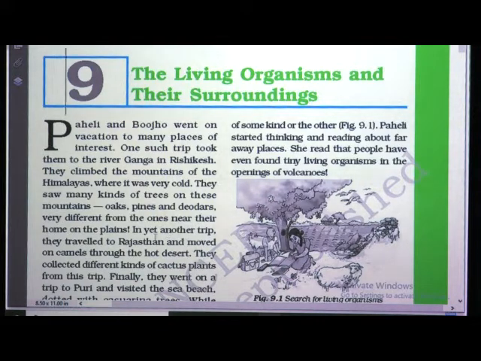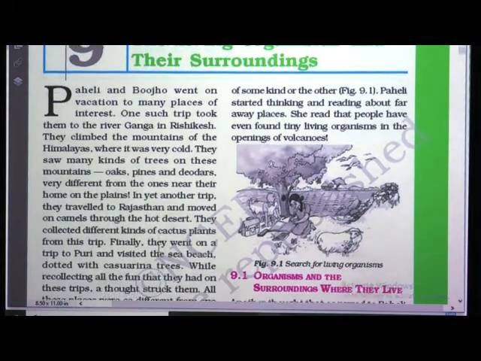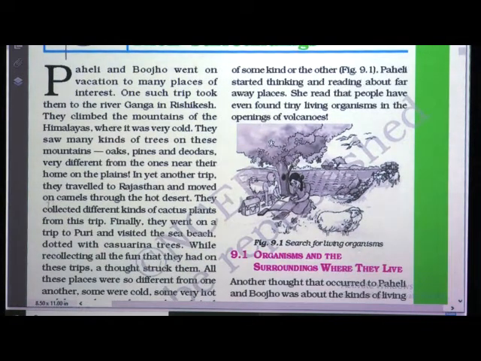In the same way, in yet another trip they travelled to Rajasthan, and moved on camels through the hot desert. They collected different kinds of cactus plants from this trip. How is the climate of the desert? It is very hot. Finally, they went on a trip to Puri and visited the sea beach dotted with casuarina trees.